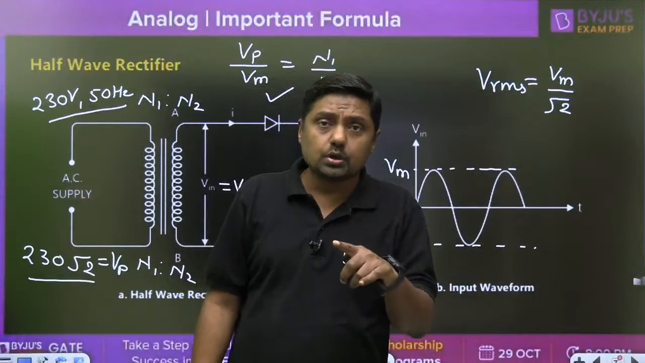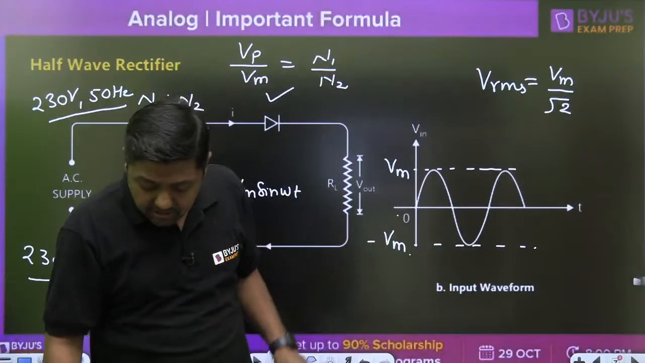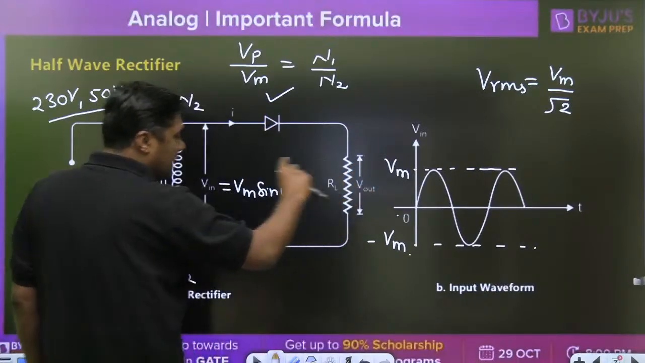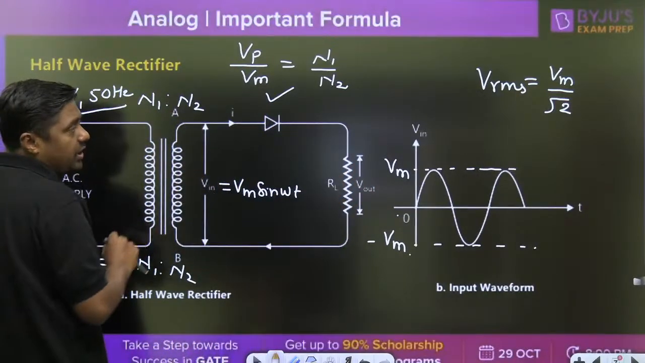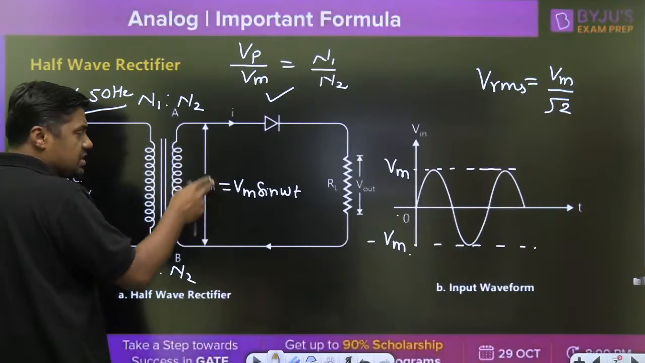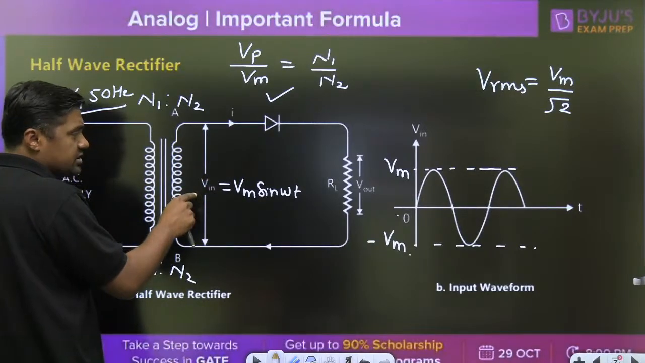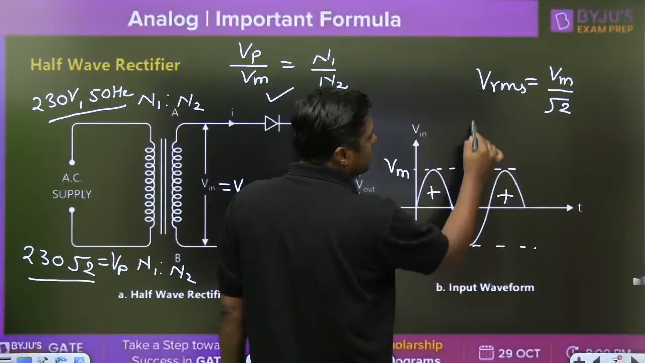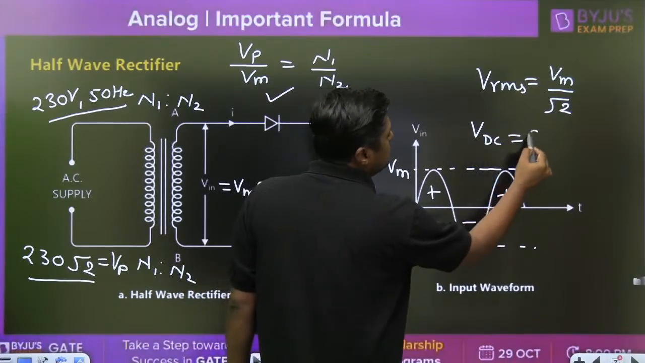Not at the output. I am talking about at the transformer side. That is the difference between what? RMS value of the output and RMS value at this point. It is the Vm by root 2. And what is the DC value or average value of this signal? 0. Because it is a positive area and negative area, positive areas are equal. So DC value or average value is 0.